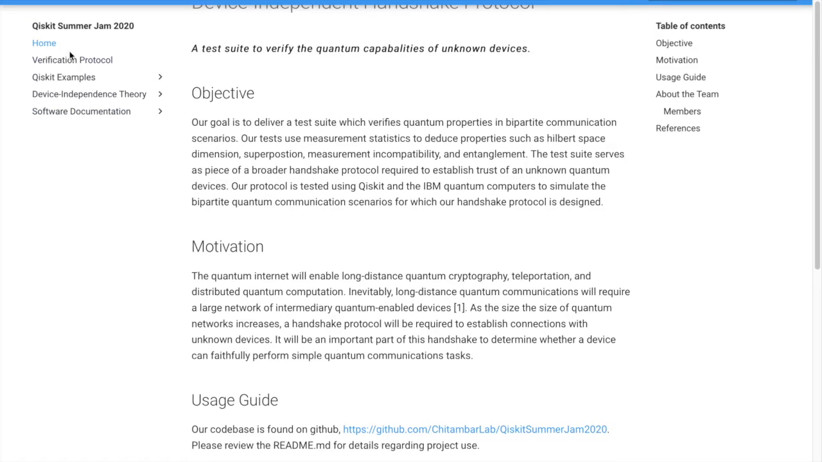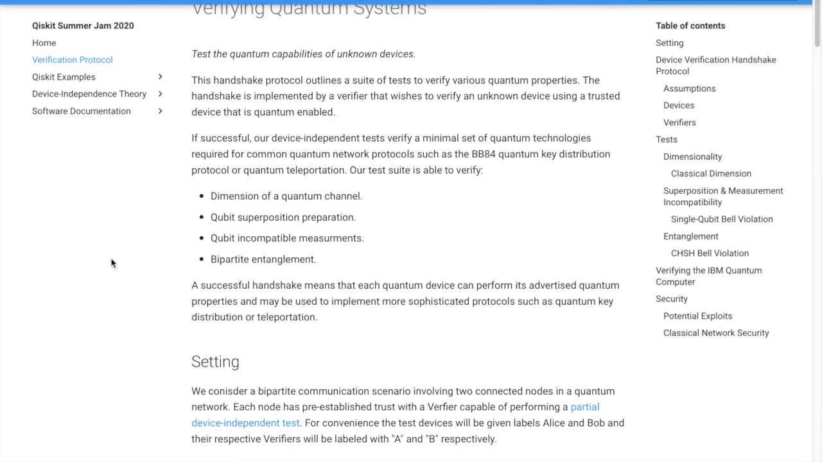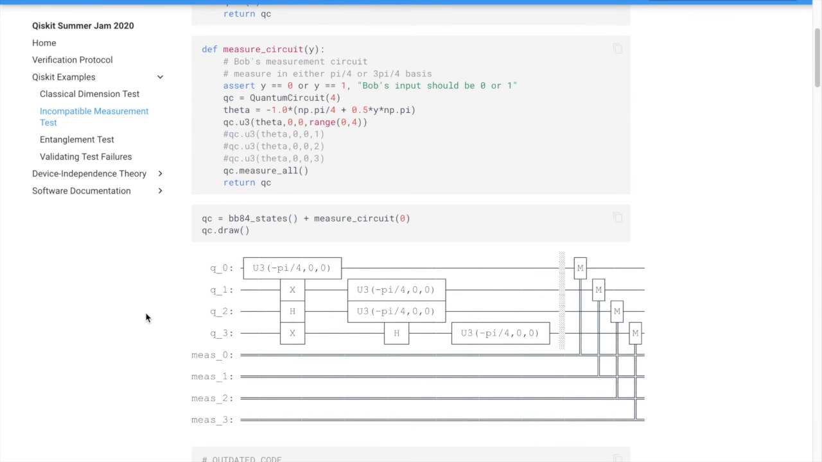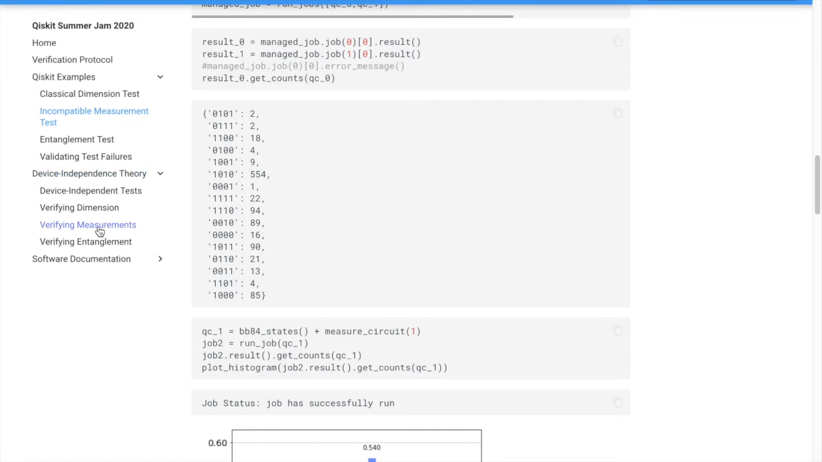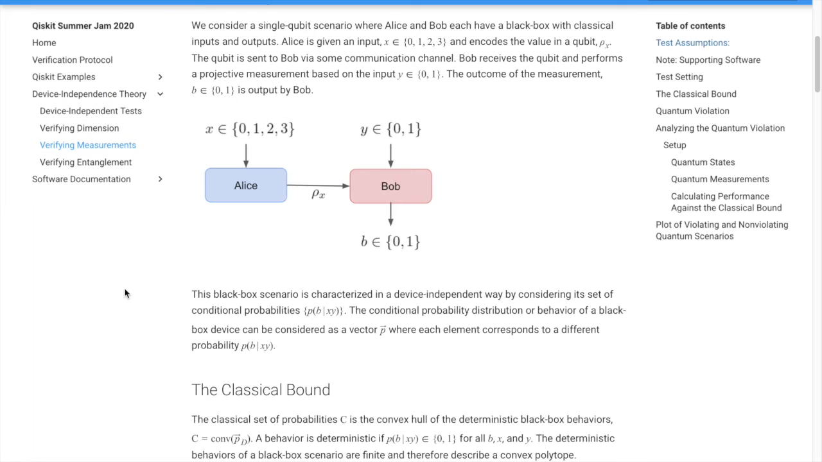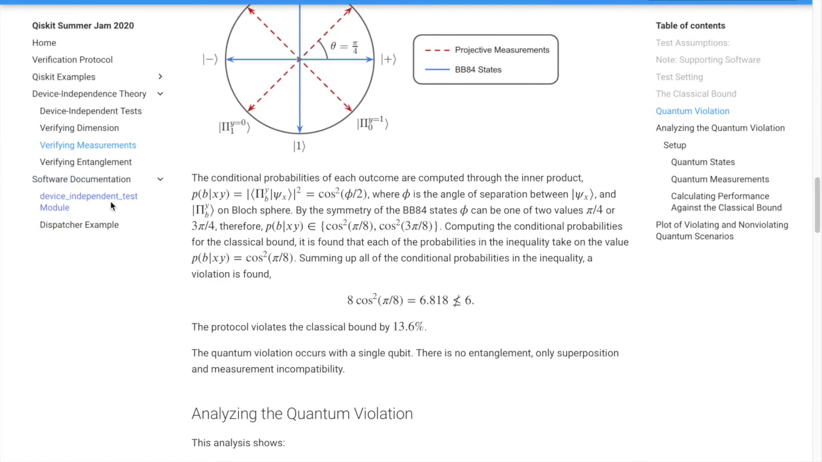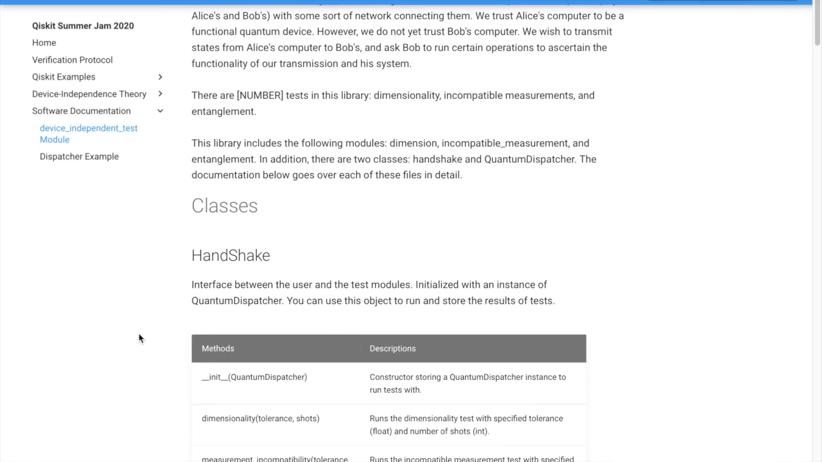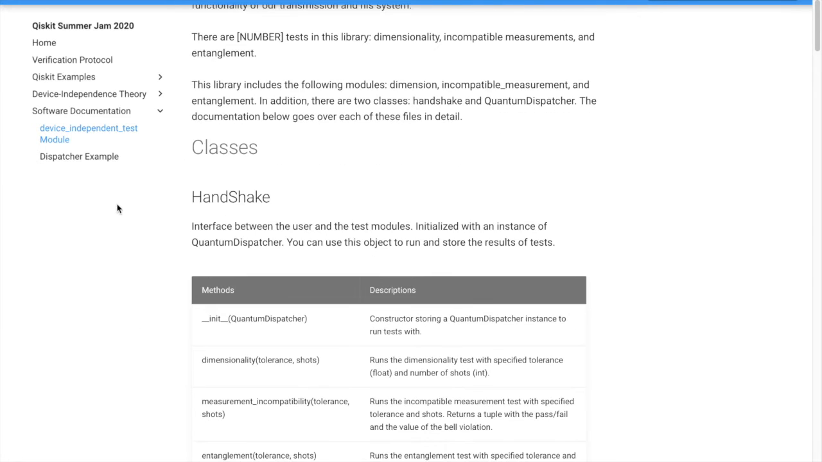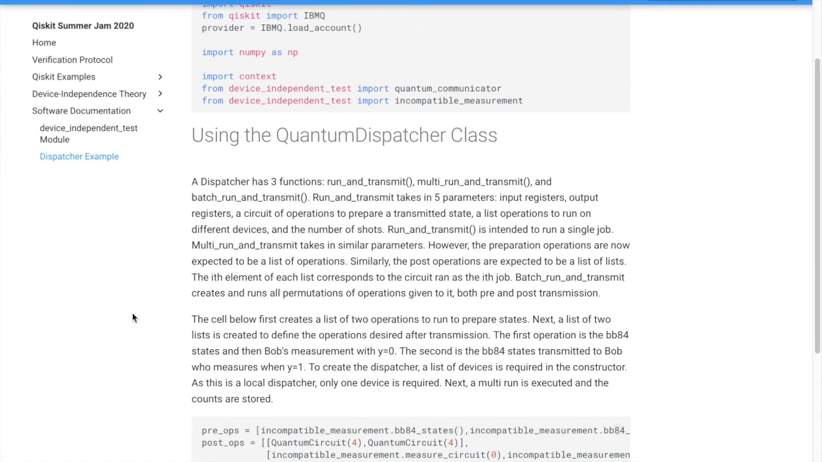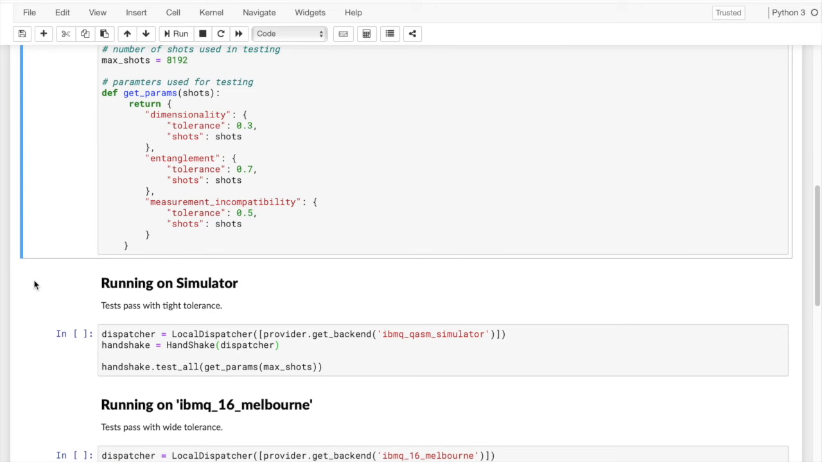We have our large-scale objectives and motivations, description of what a verification protocol is, examples in Qiskit of these different tests with diagrams and runs on actual devices, the theory behind these tests, the quantum mechanics going into it, and then lastly, documentation of the software and the features within the classes and modules included in this package. And then lastly, a description of the quantum dispatcher class, which is our abstraction, which is used to work with future quantum networks. To close out this video, I will now give a brief demonstration of using our software package.